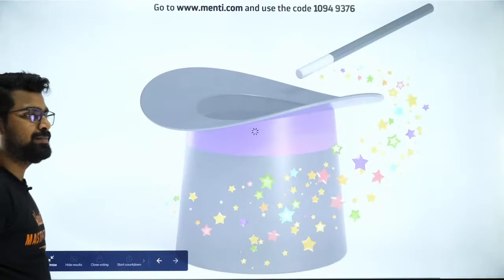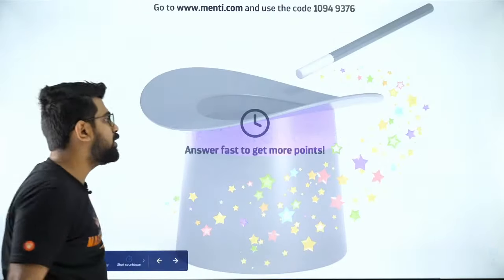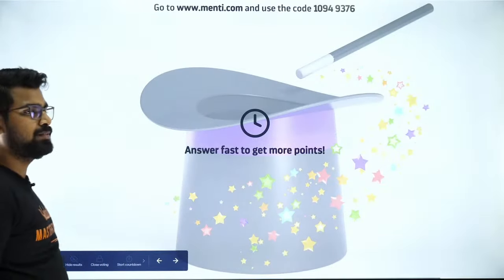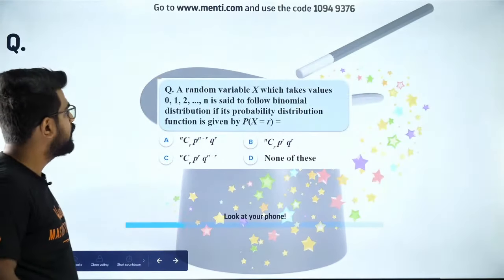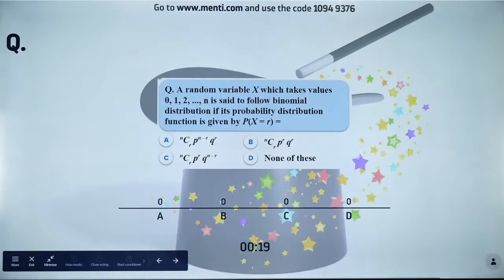So next one is over here, the 50th question. Please try to do it, my dear students. A random variable x takes all these values and is said to follow binomial distribution if its probability distribution function is given by P of x equal to R. Then what is that? A very simple one. Think about it and do it.